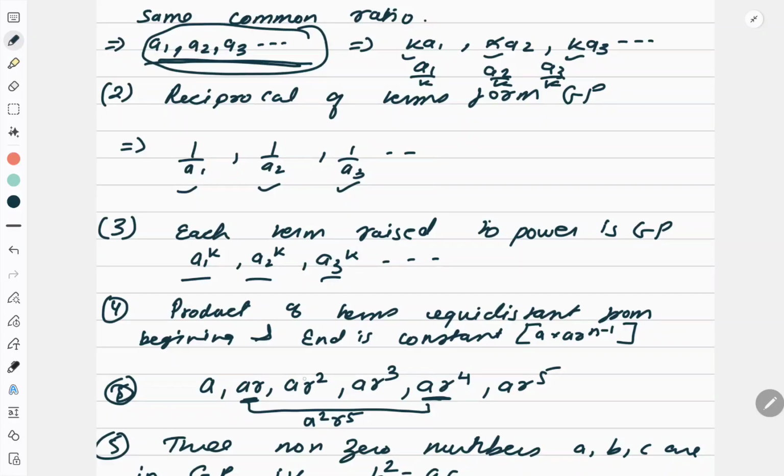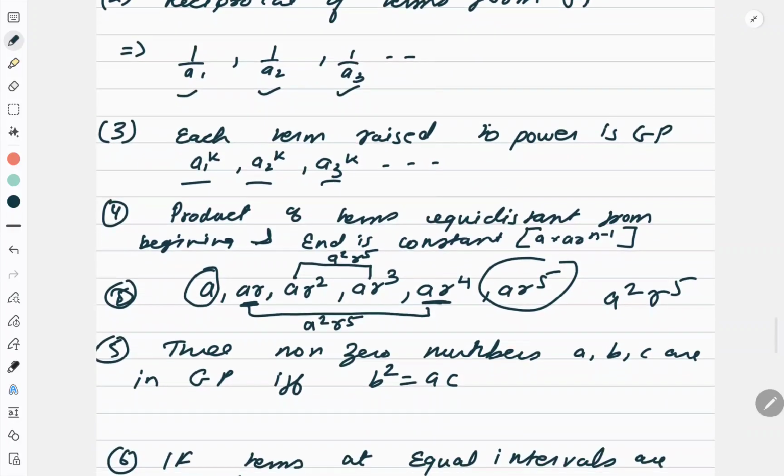Now this is the third position and this is the third last. What is the product? A square R to the power 5. Same way, the product of the first and the last term is what? A square R to the power 5. So we observe that all are the same, and it is the same as the product of the first and the last term. If there are three non-zero numbers A, B, C, then these numbers are in GP if and only if B square is equal to AC. If they are in GP, you will have this condition. If this condition is satisfied, it means they are in GP, right?